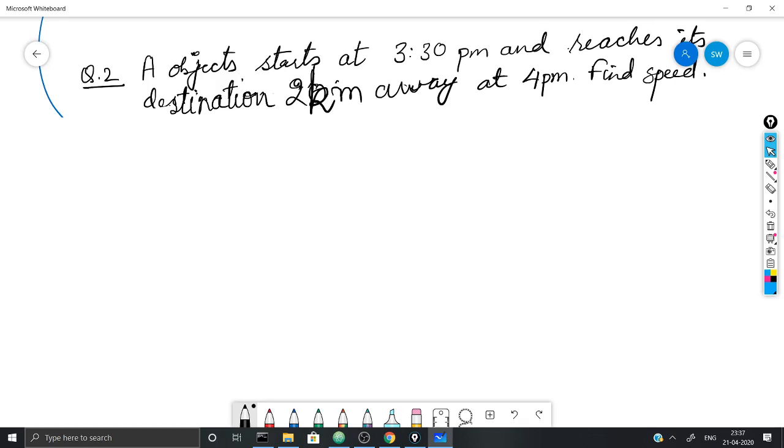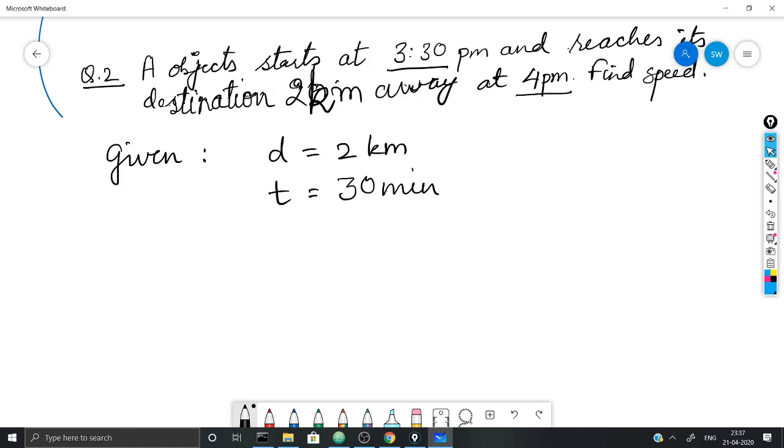So, in this question, what is given? Given is the distance is 2 kilometers and the time is, it started at 3:30 p.m. and it ended its journey at 4 p.m. That is 30 minutes. Now students, you must take note that kilometers and minutes are not generally used together.